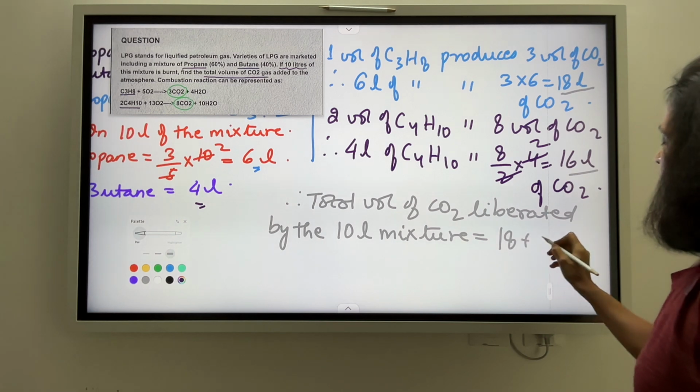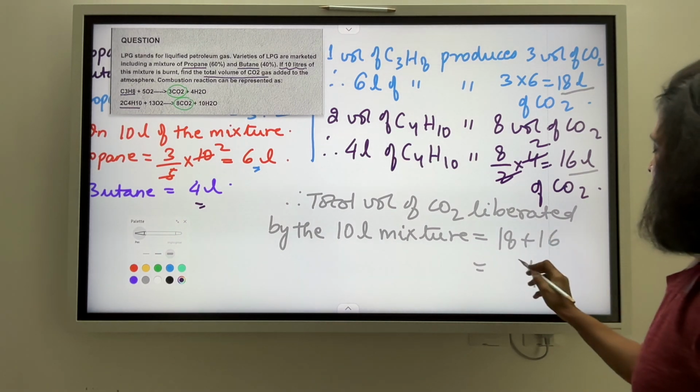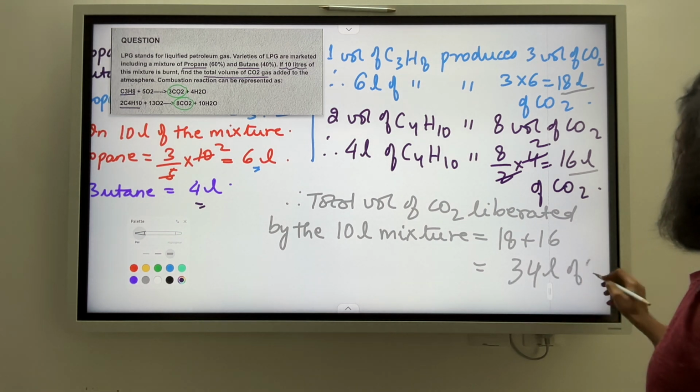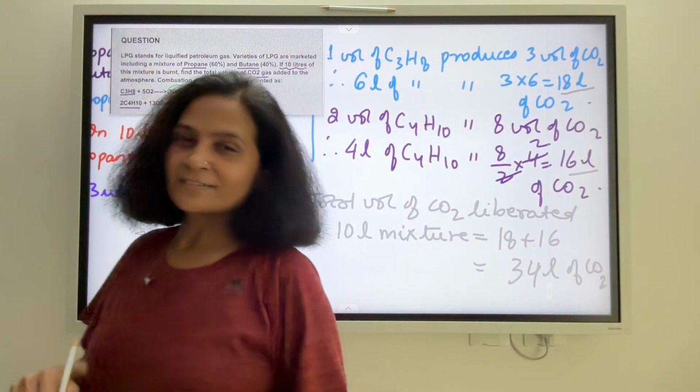So 18 plus 16, which is 34 liters of CO2. And that is my answer.